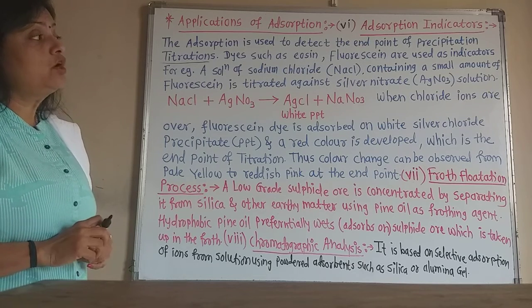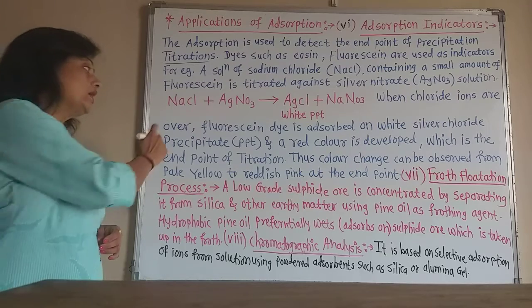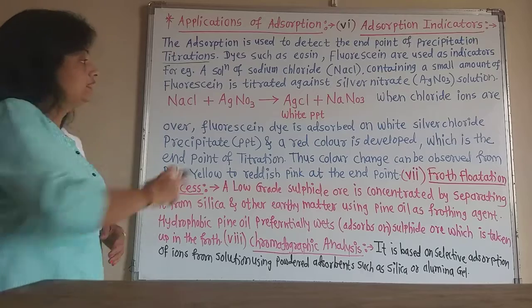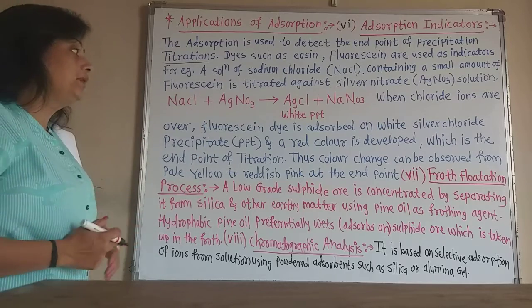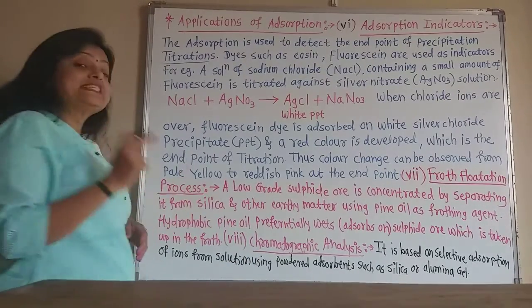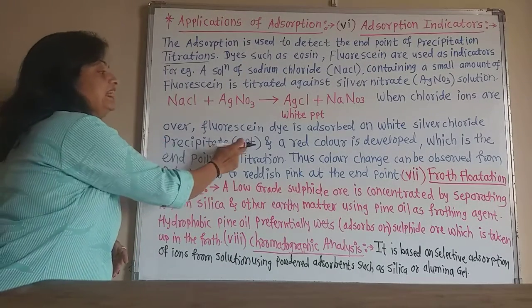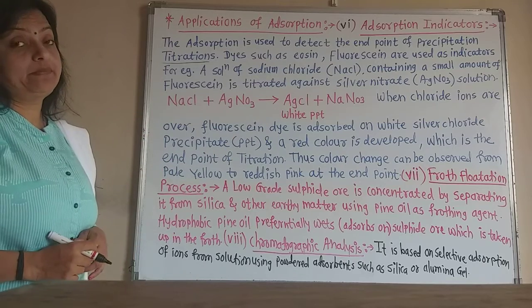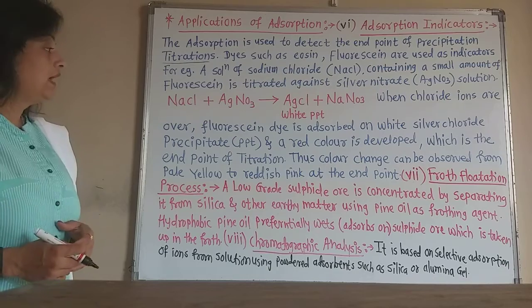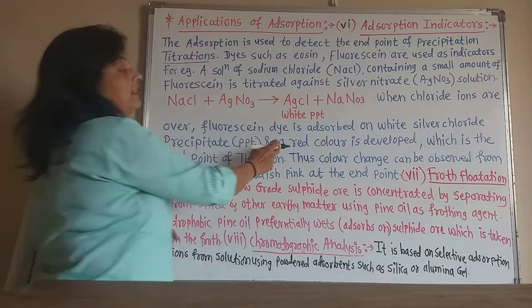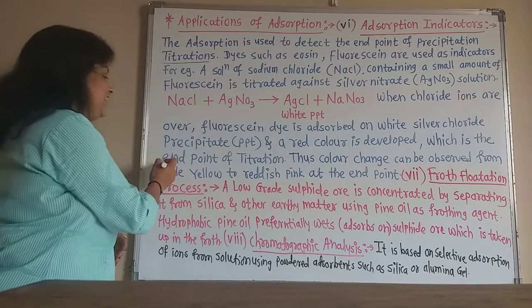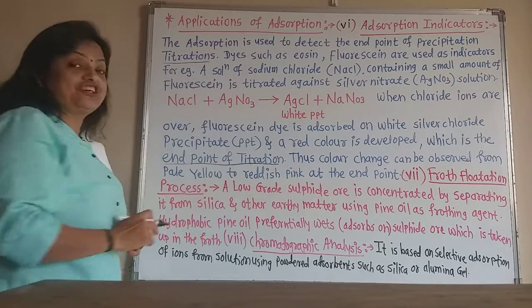When the chloride ions are used up in this reaction, the fluorescein dye is adsorbed on that white silver chloride precipitate, and due to this a red color is developed, which is the endpoint of the titration.